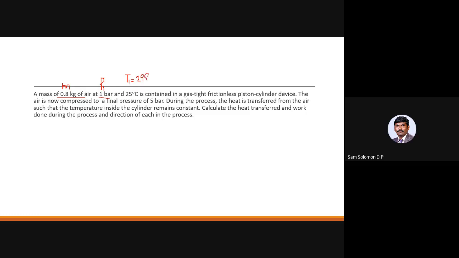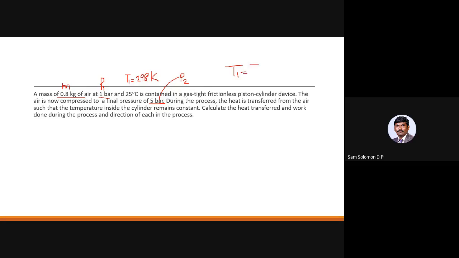Don't forget to convert it to Kelvin at the first hand. In a gas tight frictionless piston cylinder device, the air is now compressed to a final pressure of 5 bar. So they have given you the value of pressure P2. The temperature remains constant, so they have said T1 is equal to T2.